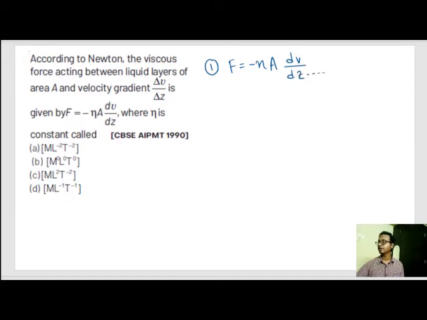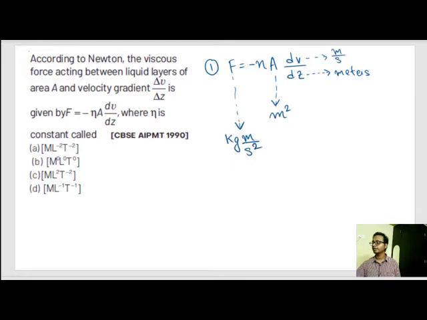dz is nothing but elevation, measured in meters. V is nothing but velocity, meter per second. A is nothing but area, meter square, and force is kg meter per second square. F is nothing but kg meter per second square. So we substitute everything in the equation itself.